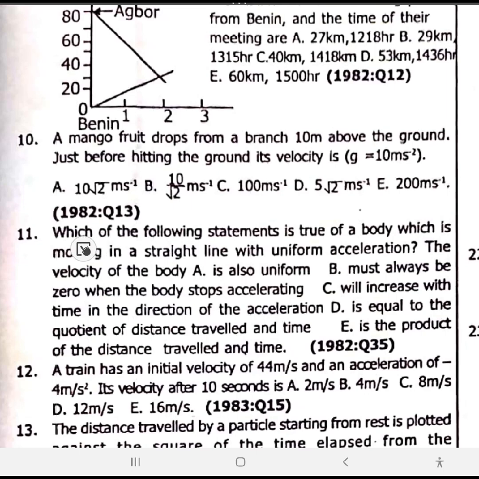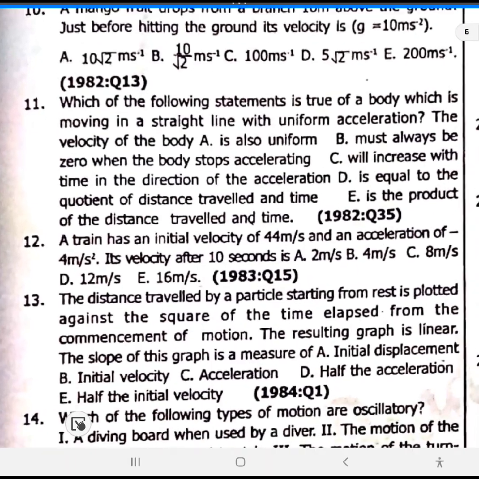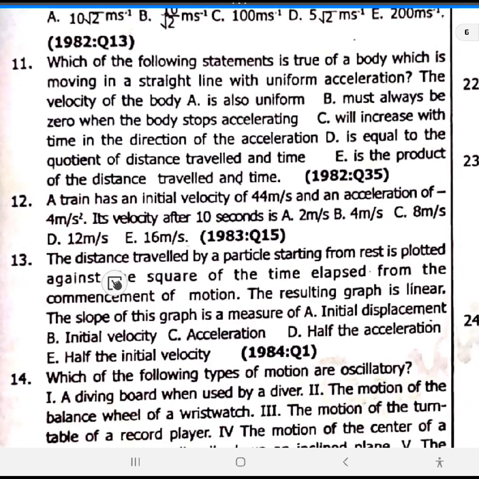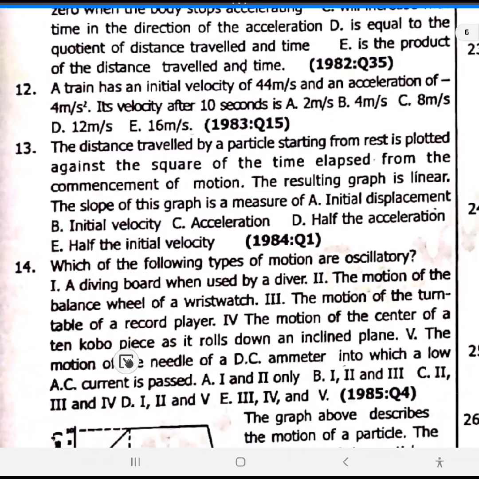So when a body moves in a straight line with uniform acceleration, what will happen? There will be an increase with time in the direction of acceleration. Option E. 13, 12, skip. 13, the distance traveled by a particle starting from rest is plotted against the square of the time elapsed from the commencement of the motion. The resulting graph is linear. The slope of the graph would be a measure of half the acceleration.